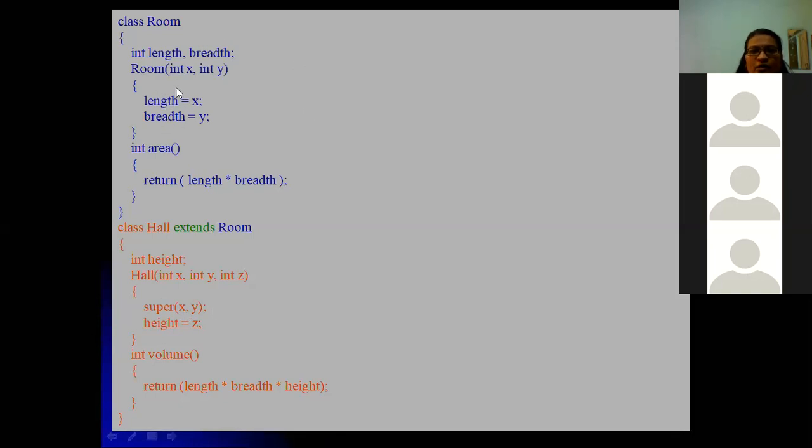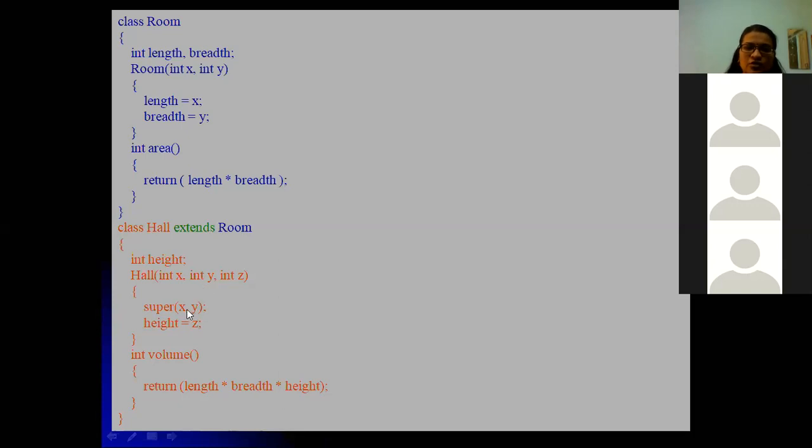Instead of directly calling room, we are calling with super. So this is one of the facilities which we have. Okay, so height is equal to z. I mean the first two parameters must pass to the superclass constructor, and the next should be the value. The sequence should be like this only.